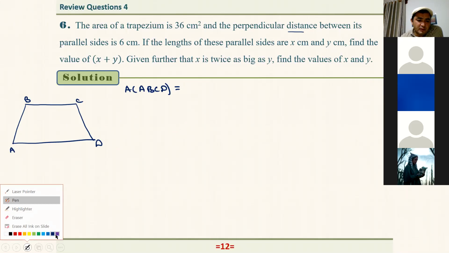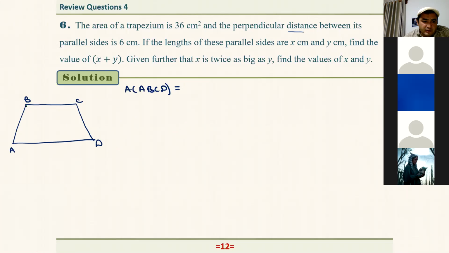When we just say distance, we mean the shortest distance. So we are talking about this height, from here to here, the shortest distance. It says that's equal to 6 centimeters. Let's say all units are in centimeters. That's why I'm going to write centimeter for each number.